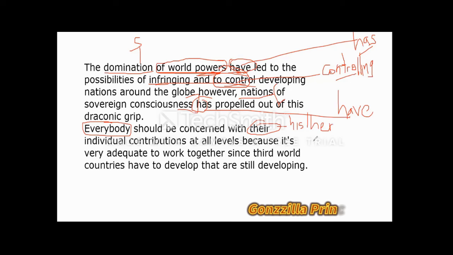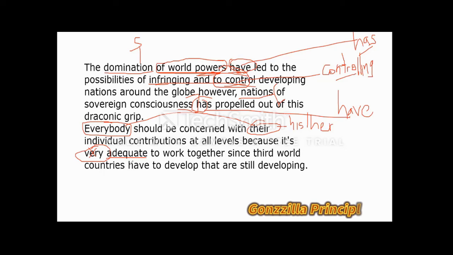Okay. With this noun, we could say everybody should be concerned with his or her individual contributions at all levels. So this shows clearly how the connection between everybody here flows down to his or her here, as the case might be. So moving on, contributions at all levels, because it's very adequate. Remember, we have adequate here, which is an absolute adjective we mentioned earlier on. We used ugly in the previous example. Adequate is another example you can use as an absolute adjective. And remember, we don't need an intensifier in front of it. So we just have adequate, not very adequate.